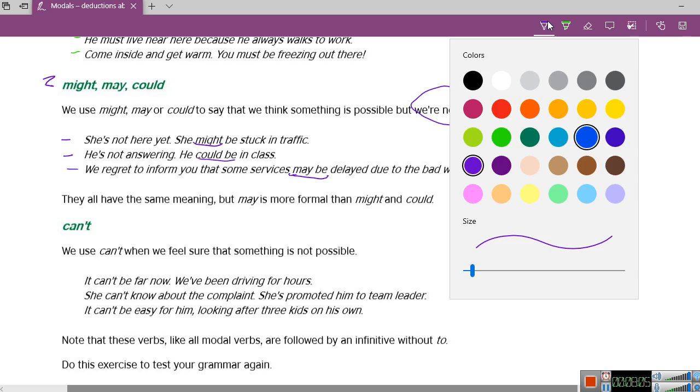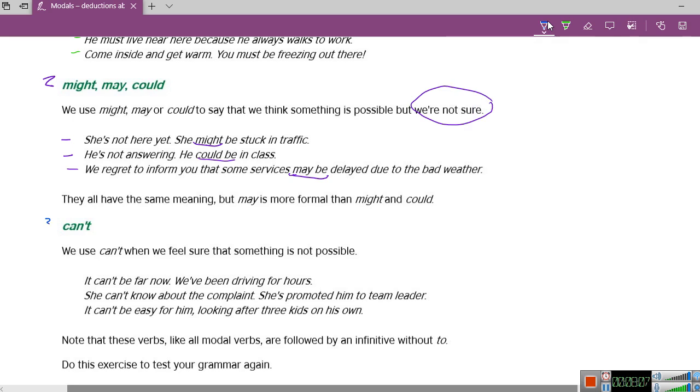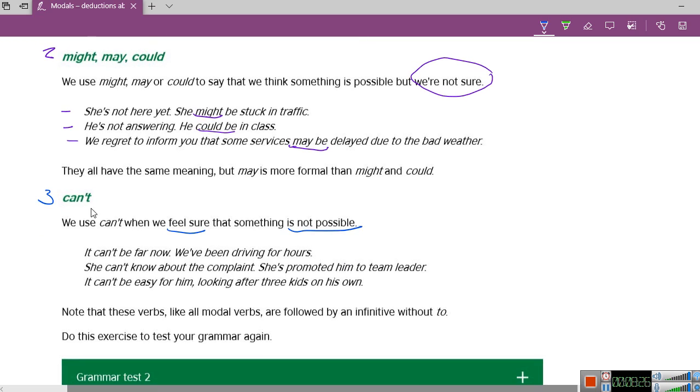Let's use blue. Number 3, can't. We use can't when we feel sure that something is not possible. So again, we feel sure, but in this instance, it's not possible. It's 100% like that. We're completely sure. Now let's look at some of those examples.